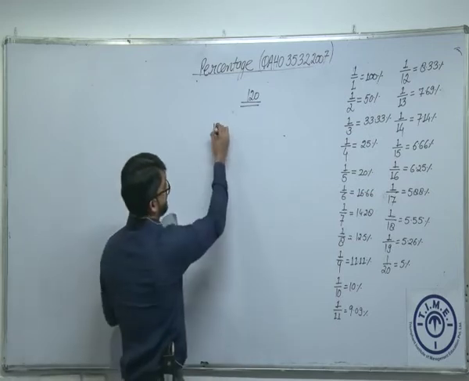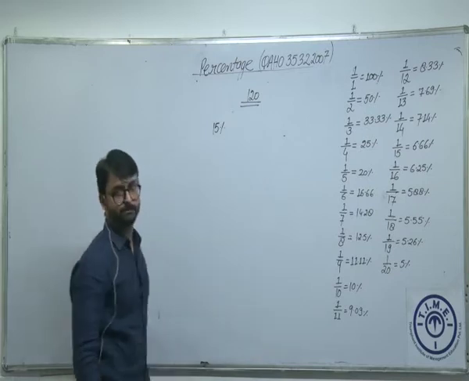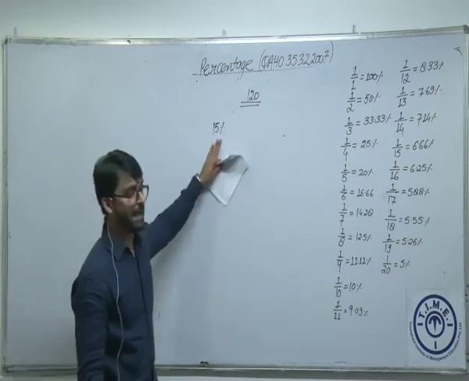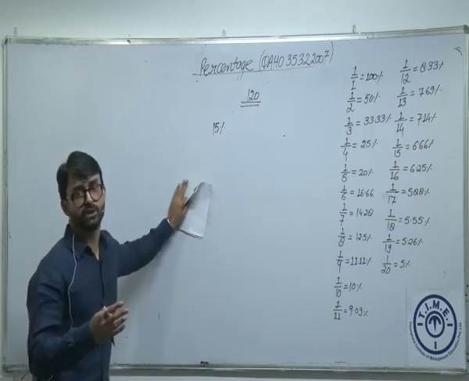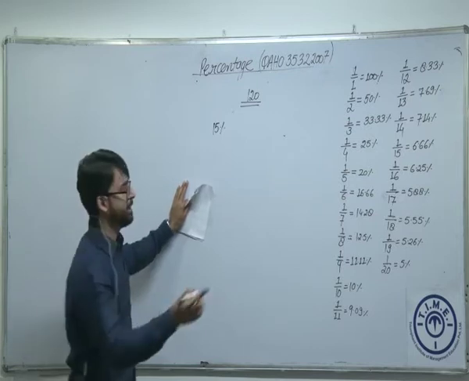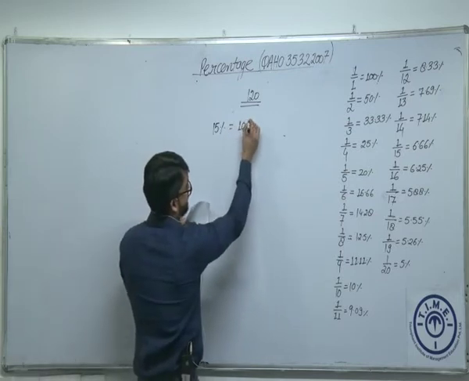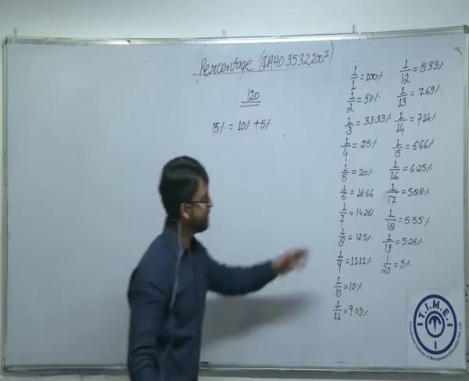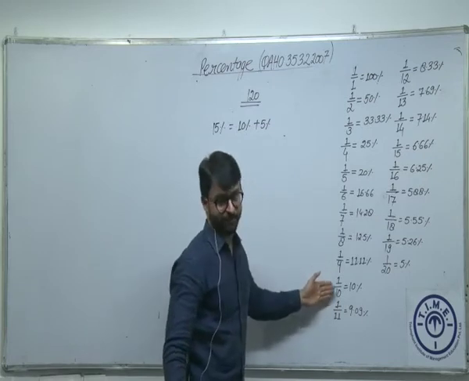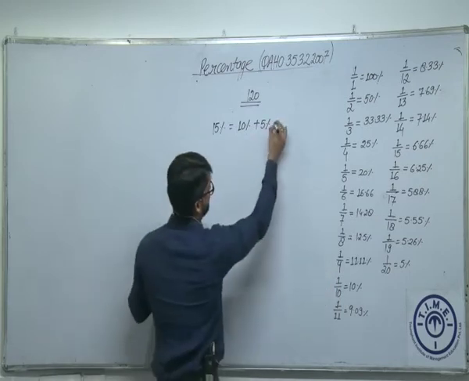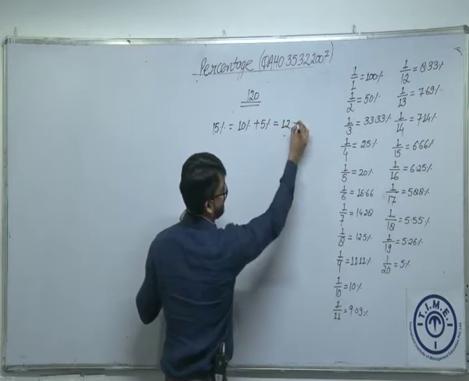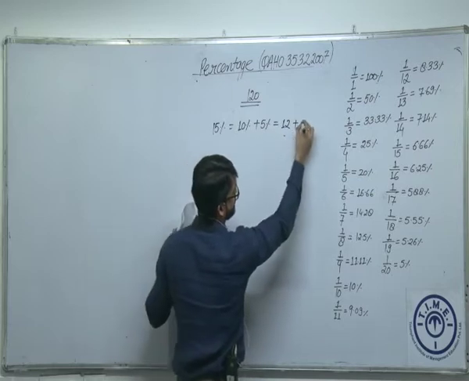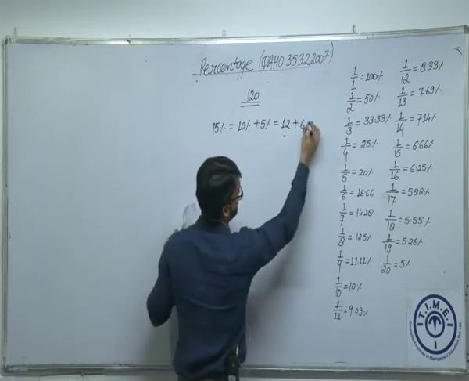What is 15% of 120? Do I need to actually calculate 15% in one go? I can divide this calculation into a form in which I am very much comfortable. So can I say this is 10% plus 5%? Am I right? 10% we already know. What is 10% of any number? 1 by 10. So 10% is equal to 12. If 10% of 120 is 12, 5% of the same number is going to be half of 12, which is exactly 6.